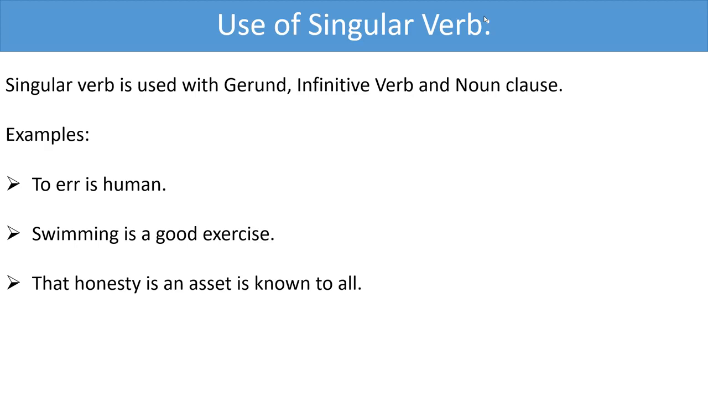that make the gerund. Swimming is a good exercise. That honesty is an asset is known to all. This is a noun clause. So try to remember it, the uses of gerund, infinitive verb and noun clause, and you have to use the singular verb in this regard.